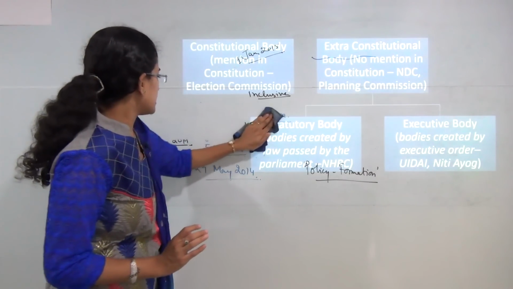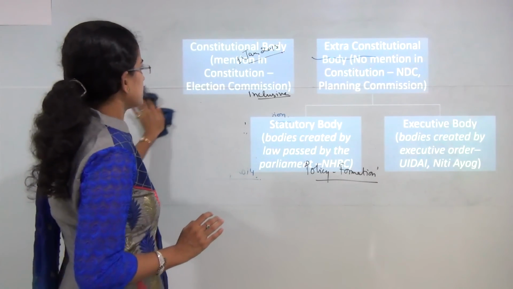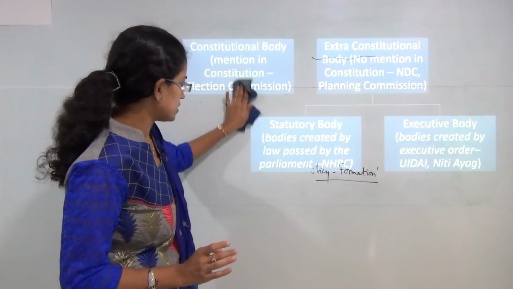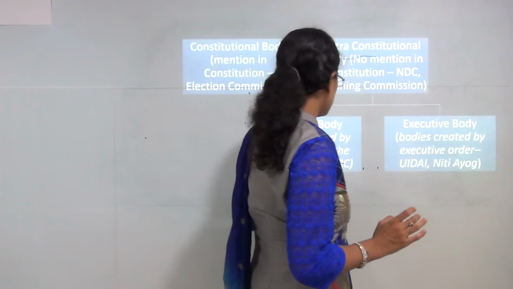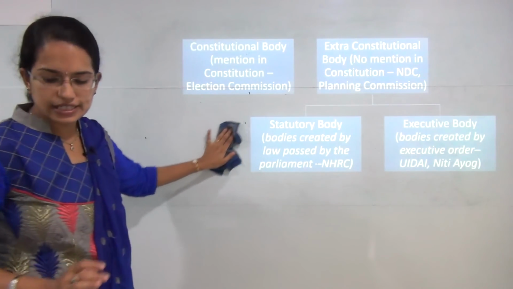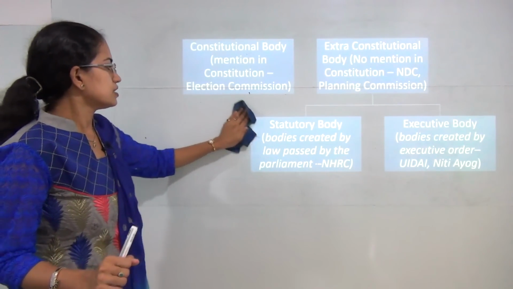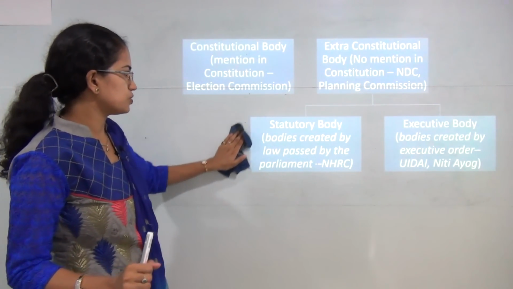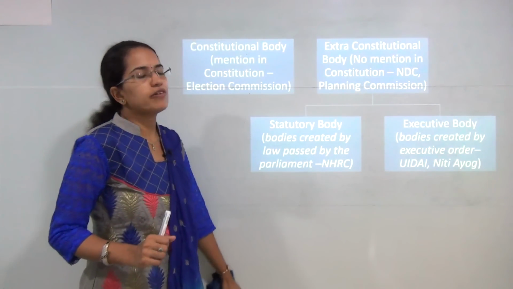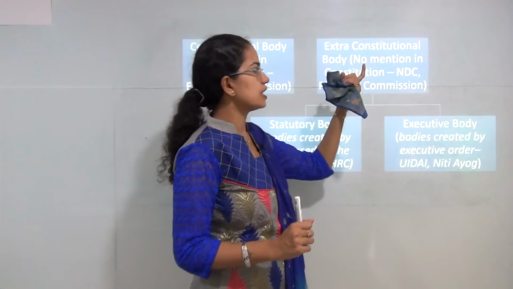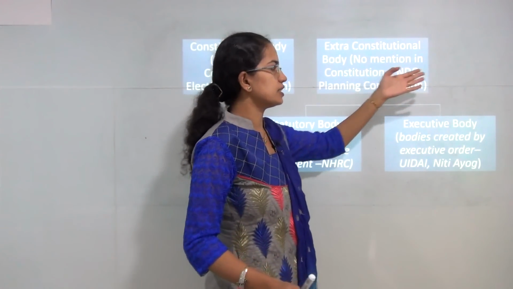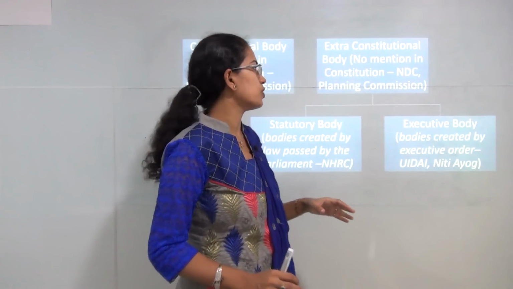Now let's understand the governance system in India. When we talk about the system of governance, where we understand the various bodies, we can classify the bodies as either constitutional or extra constitutional. When I say constitutional, that means these bodies are mentioned in the Constitution of India under certain articles, for example, Election Commission. However, extra constitutional bodies are those bodies which are nowhere mentioned in the Constitution, like Planning Commission, National Development Council, and so on and so forth.